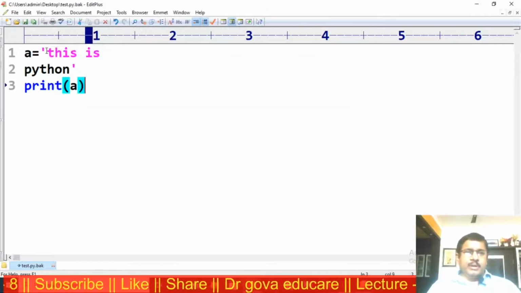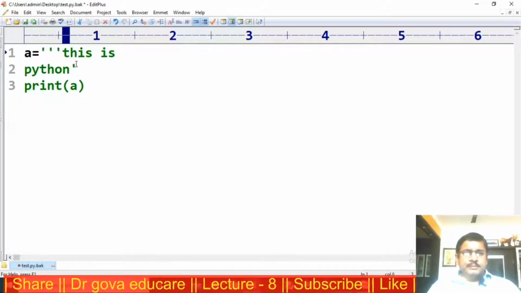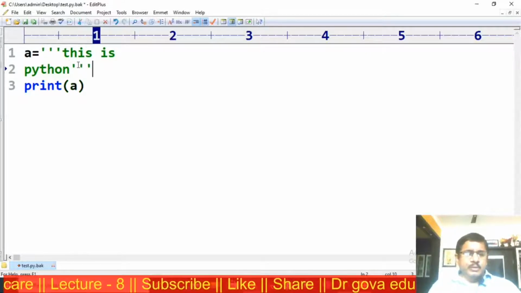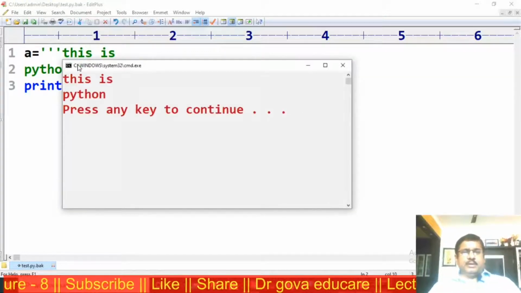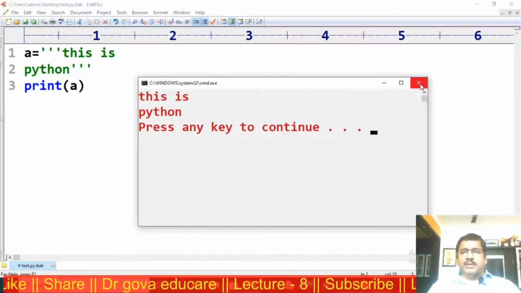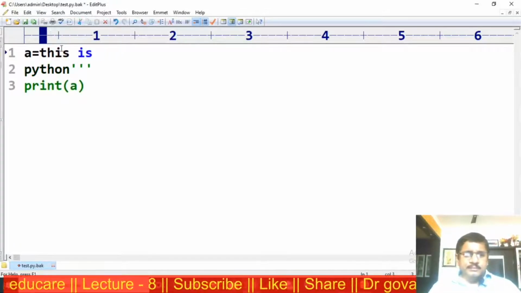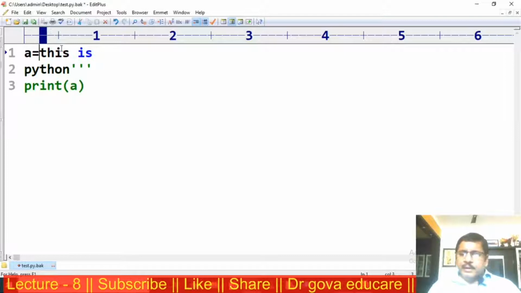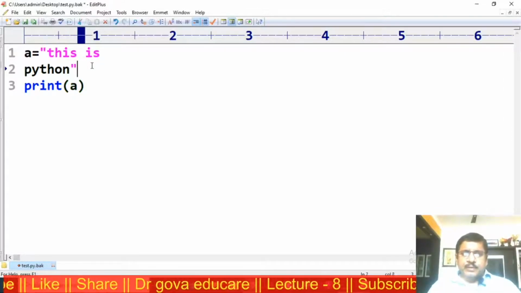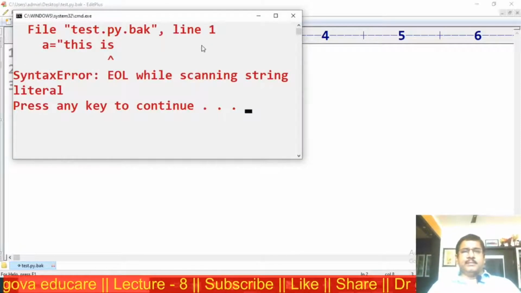Now I am providing triple single quotes. This is a Python. This is Python. Now suppose I am providing double quotes, we get an error.